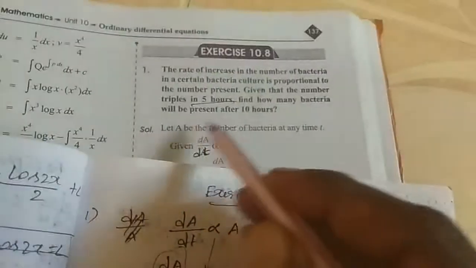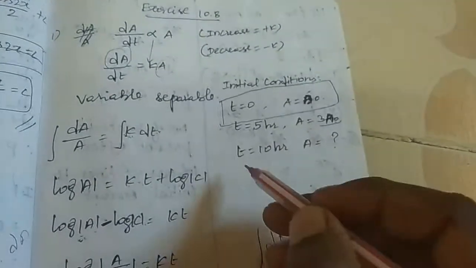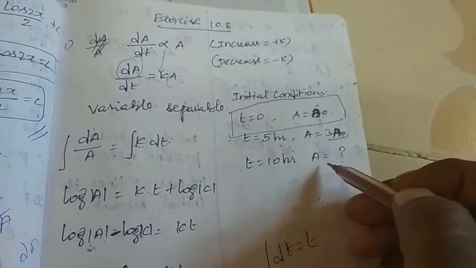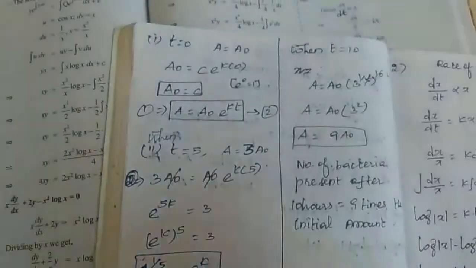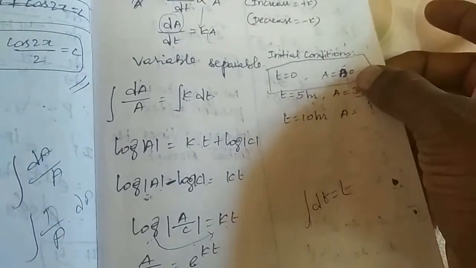After that, we want to find how many bacteria will be present after 10 hours. So after 10 hours, what is the A value, I mean the amount of bacteria? So T equals 0, A equals A naught. First condition: T equals 0, A equals A naught.